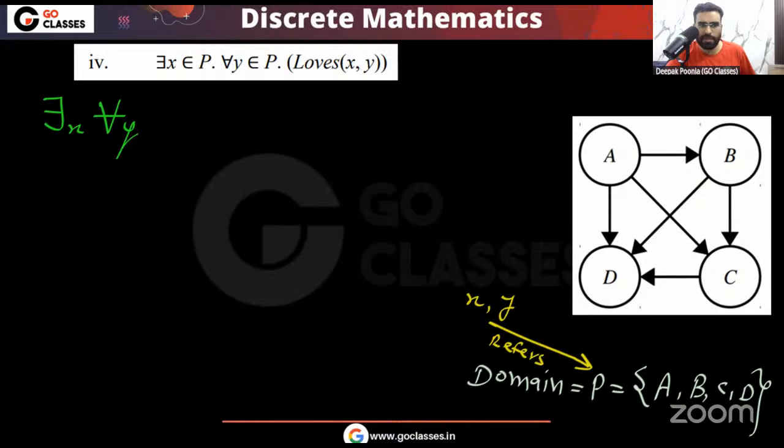So now the template is there exist for all. What does this template actually mean? This is the domain of x, this is the domain of y.